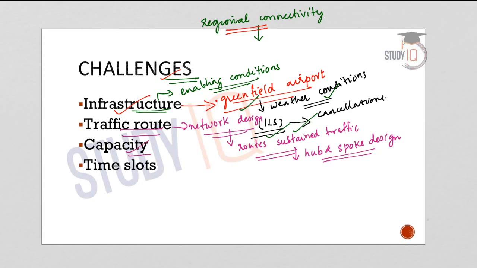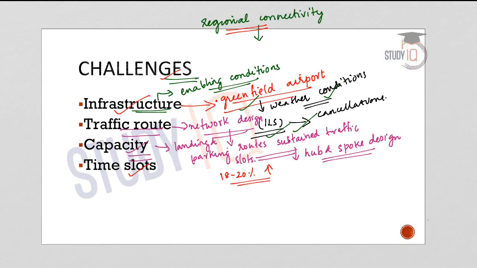Now the third challenge is regarding capacity. Most of India's metro airports are largely choked and have already run out of capacity in terms of landing and also parking slots for the aeroplanes. And in the case of metro airports, the passenger traffic is also witnessing an improvement. Around 18 to 20% is the yearly increase in the rate of passenger traffic in the metro airports. So in order to manage this traffic, the existing airlines have responded by ordering aircraft that could almost double the existing aircraft capacity in another 3 years.